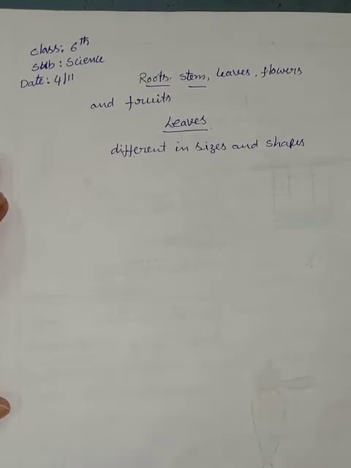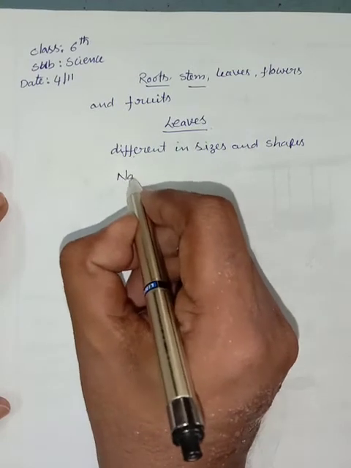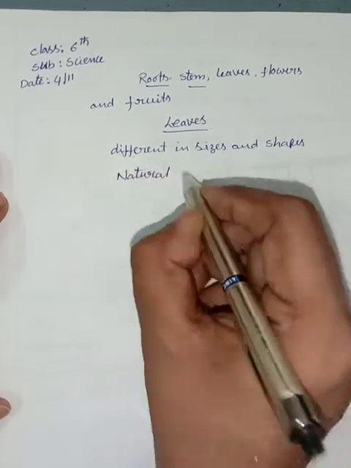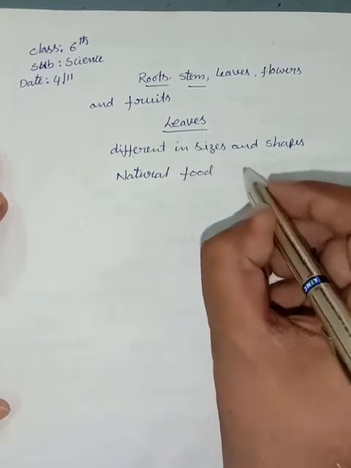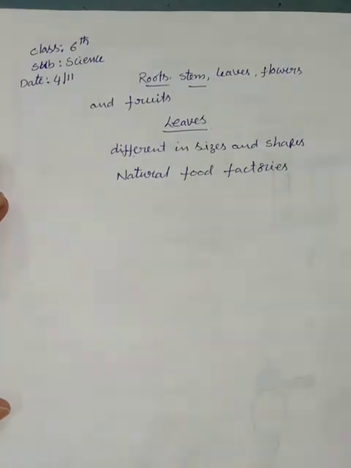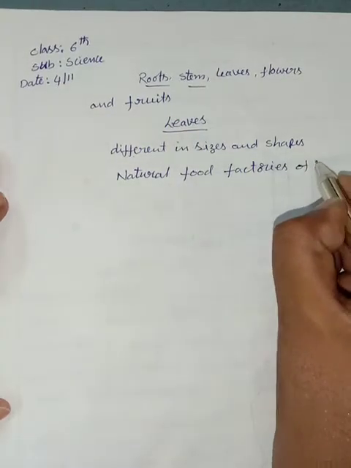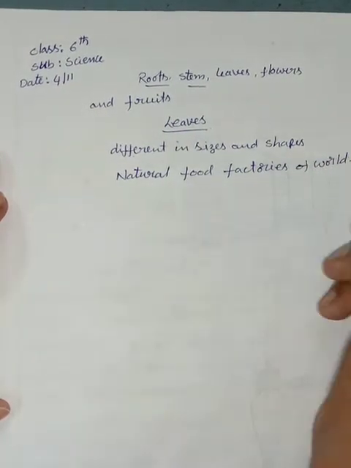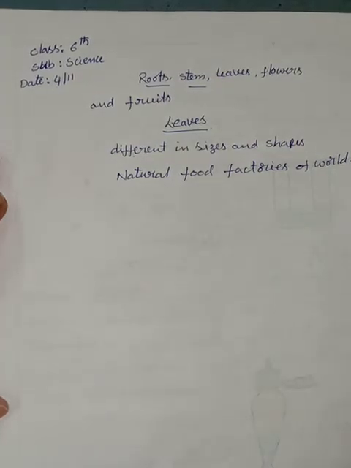So, leaves are known as natural food factories of the world, because leaves can prepare food material in the presence of sunlight. Plants are the food producers of the world.